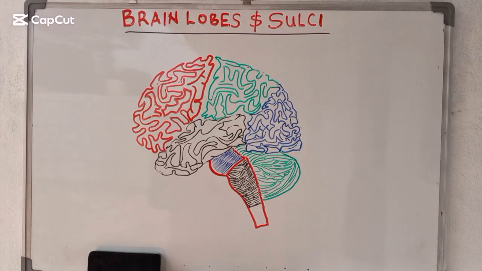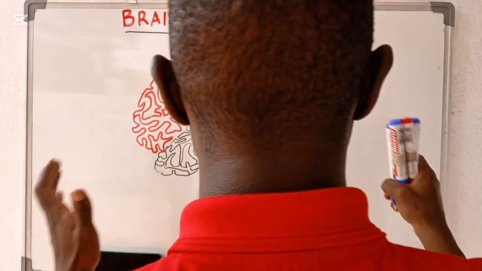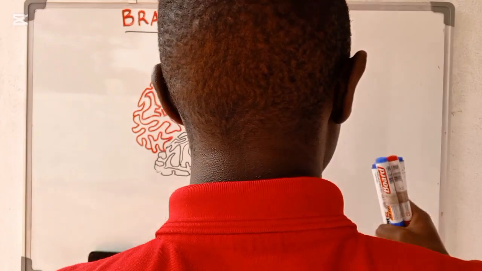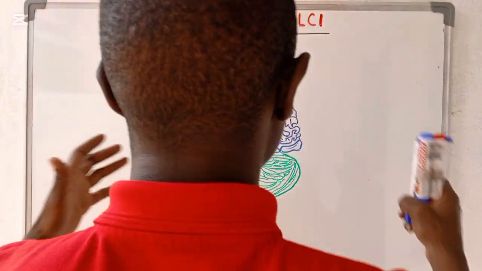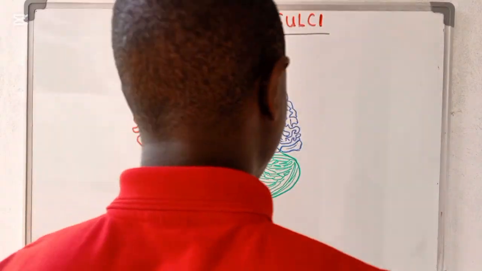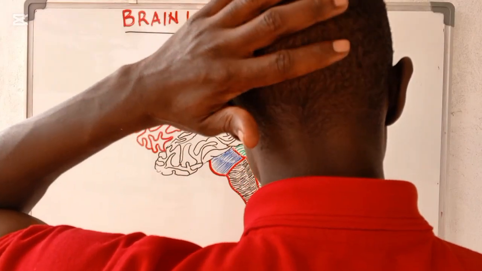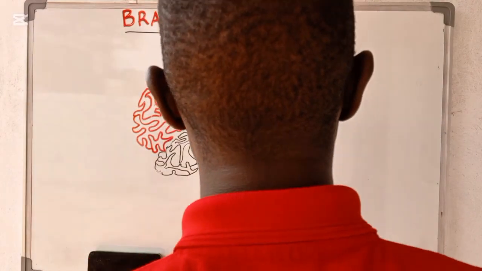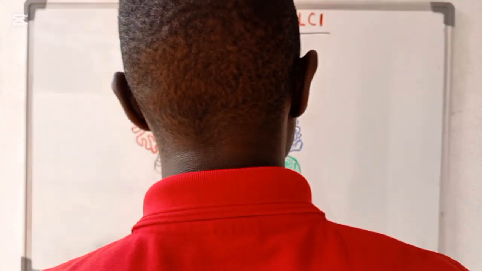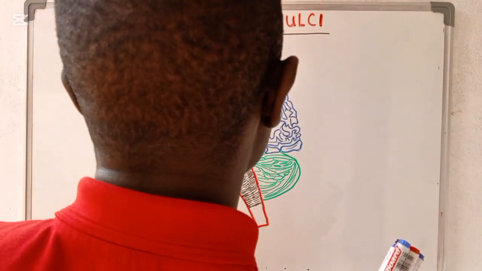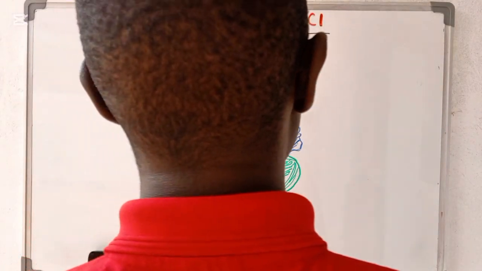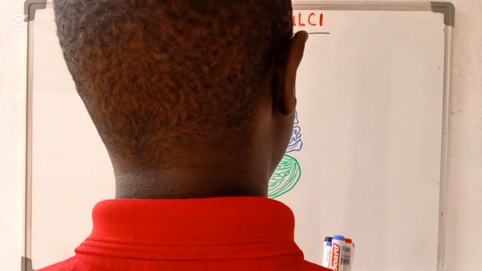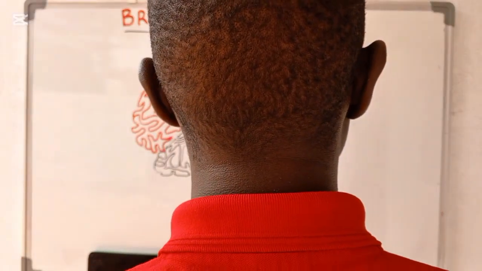Have you ever wondered why when someone takes excessive alcohol, they always fail to have a balance? They cannot stand very well, they keep on staggering. And even when someone gives you a very hot slap at the back of the head here, you may start having issues with vision. What does that tell you? It means we have those brain areas that are going to be depressed, which are controlling those kinds of activities.